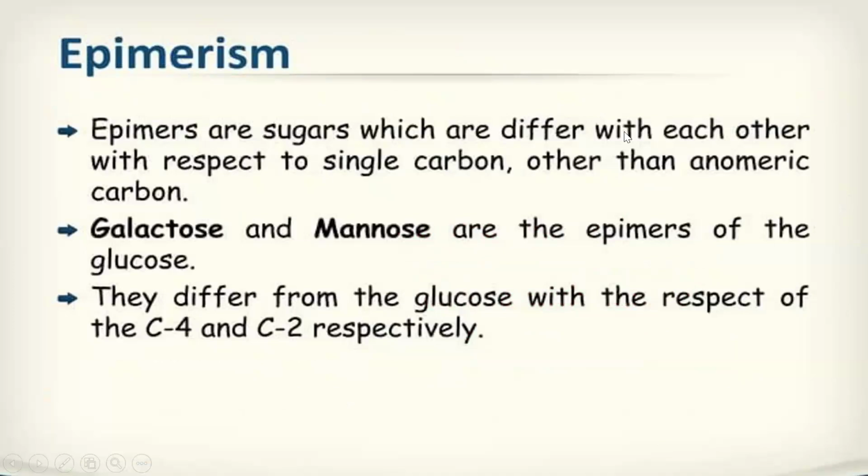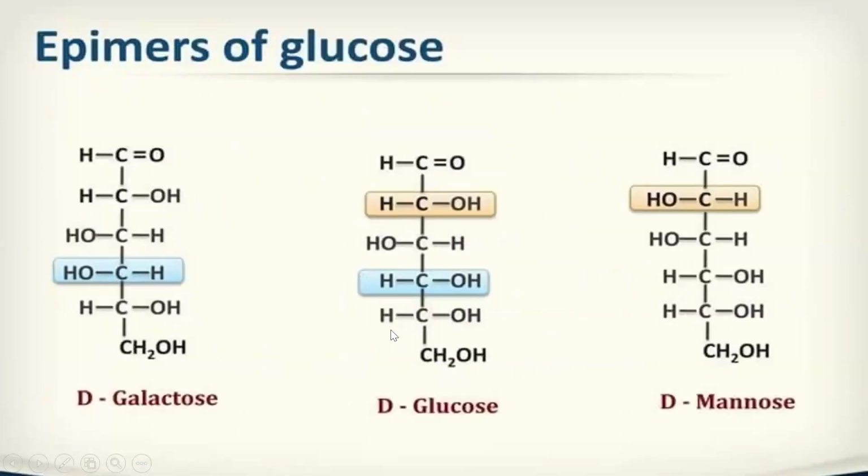Next, coming to epimerism. Epimers are sugars which differ from each other with respect to a single carbon. As I said, epimers of glucose are galactose and mannose. They have a molecular formula similar to glucose, but differ at a single carbon. In galactose, there is a difference in the fourth carbon, and in mannose, in the second carbon atom. You can see here. So these are the epimers of glucose.